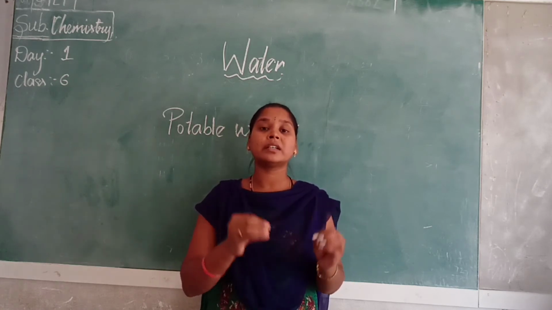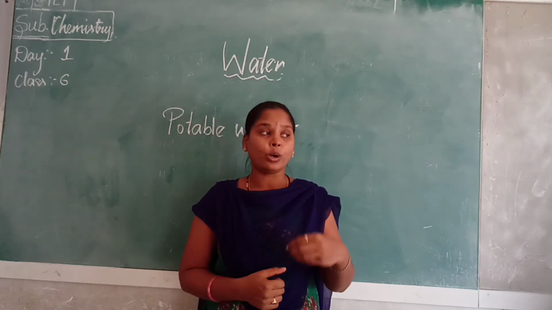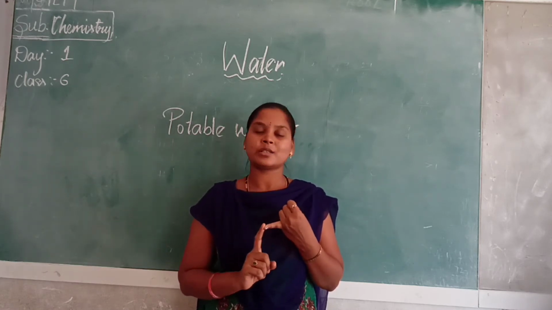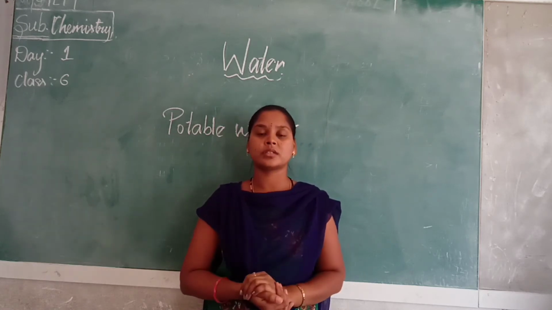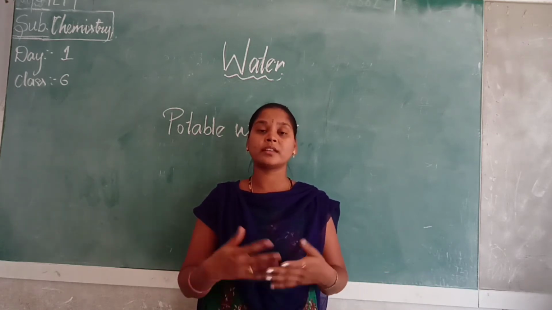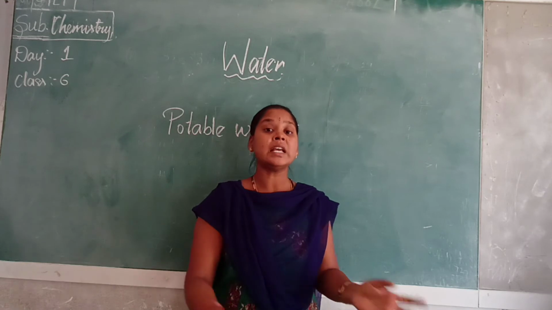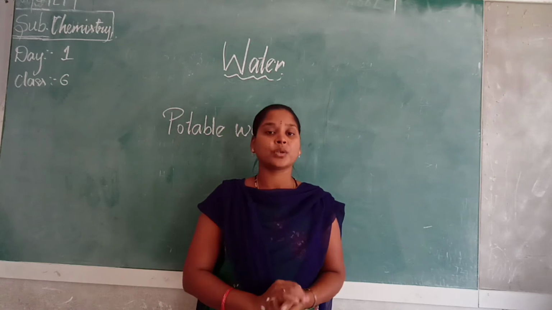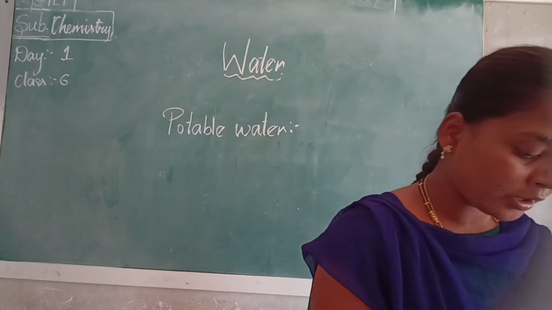We are making the water dirty, so that it is not fit to drink. All this causes water pollution: adding plastics or waste substances to the water, and throwing industrial and chemical waste into rivers. What happens when we do this? The water becomes dirty. As river water moves from one place to another, it collects the chemicals and dust from place to place. So that water is not useful for drinking. This is the content on potable water.